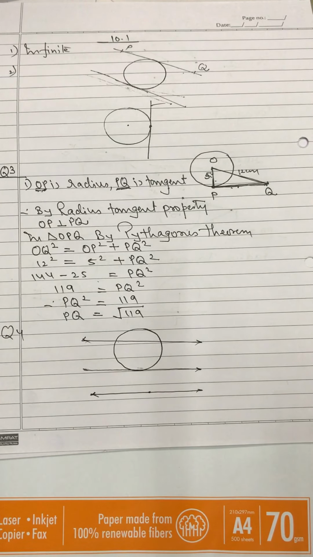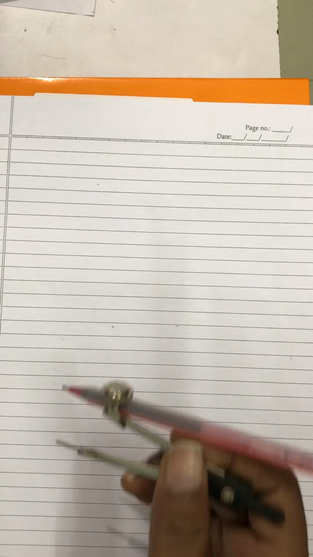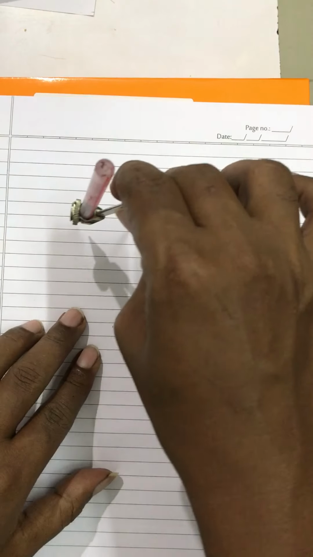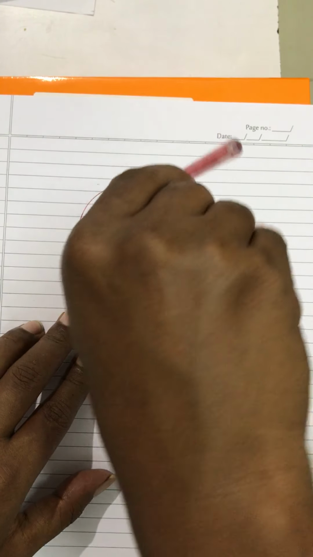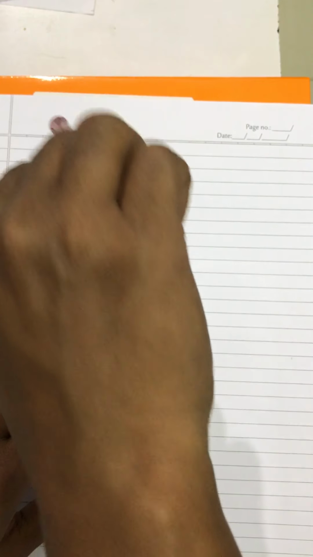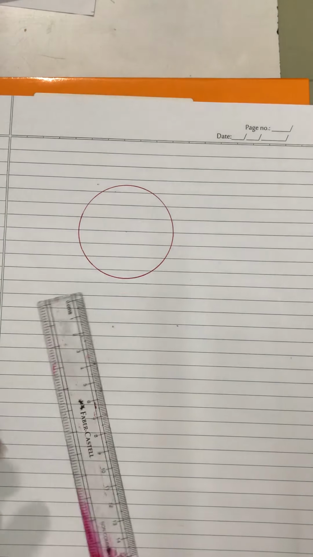If they really want you to draw with construction, then what will it look like? See, my dear students, if they really want you to draw it as a construction, then definitely you will have to first draw the circle. You can't draw a freehand diagram in that case.